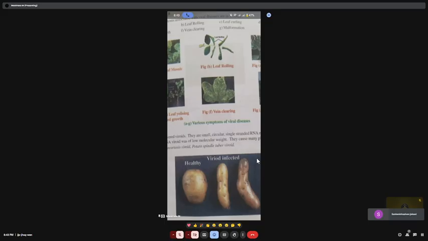So we know that generally plants are made up of what kind of virus? RNA. But two plant viruses alone are made up of double stranded DNA. What are they? Cauliflower mosaic virus and Dahlia mosaic virus.